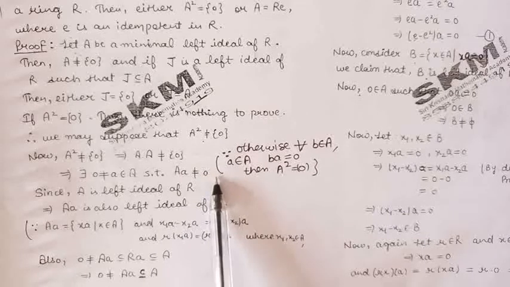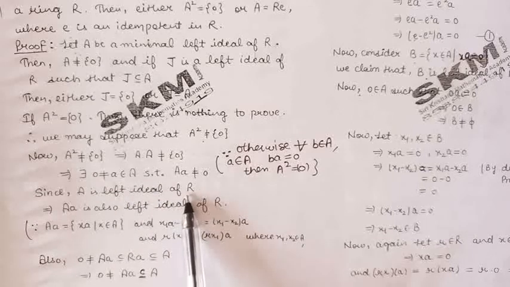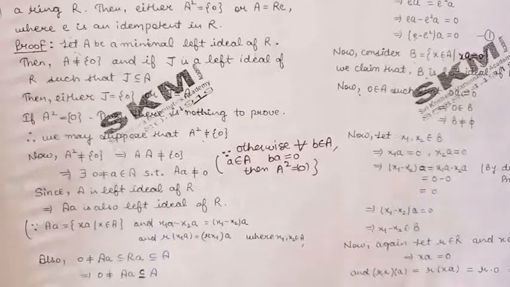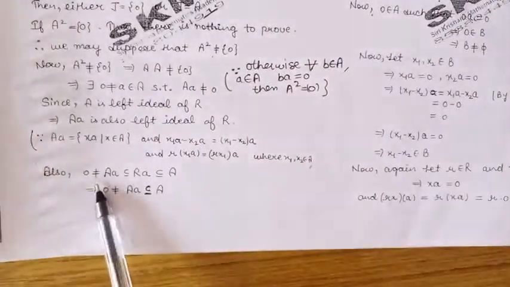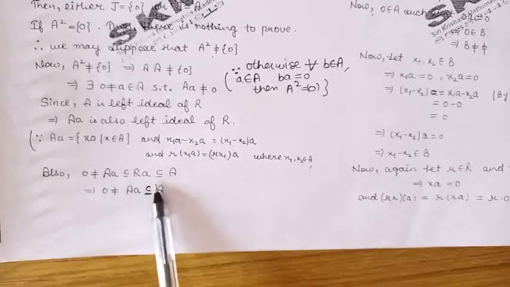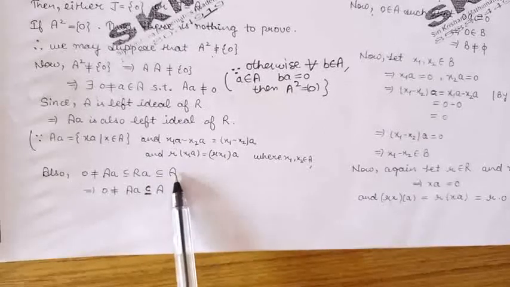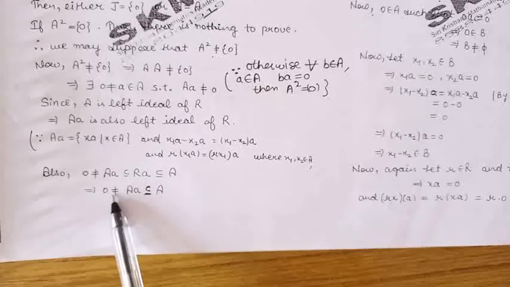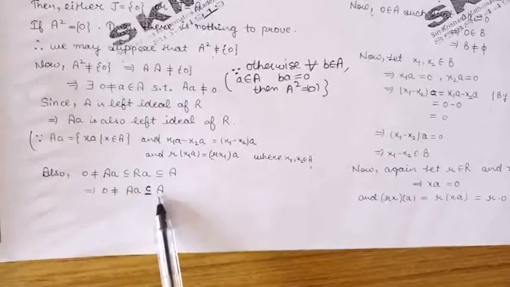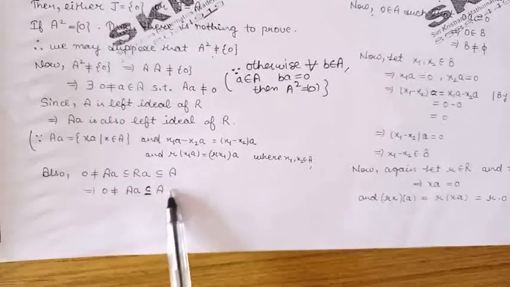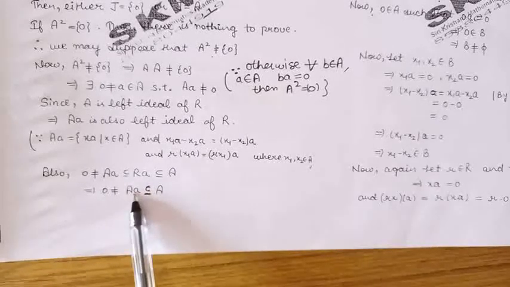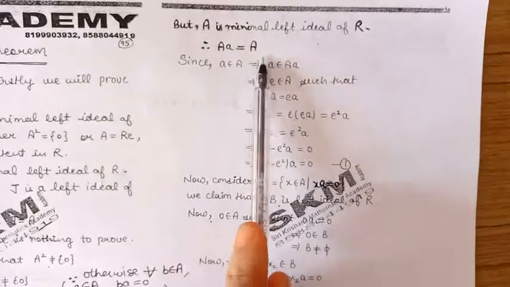So we can say that if A square is non-zero, then A into the element a will also be non-zero. Now because A is a left ideal of the ring R, A into a will also be a left ideal of the ring R, and also A into a is non-zero and that is contained in R into a, and R into a is again contained in A because A is a left ideal of the ring R. Thus from here we can say that A into a is a non-zero left ideal of the ring R which is contained in A, but A is a minimal left ideal of the ring R. So by definition of minimal left ideal, we can say that this ideal A into a must be the same as A.